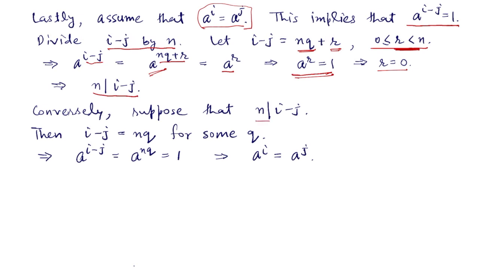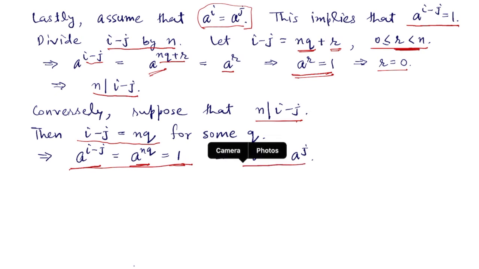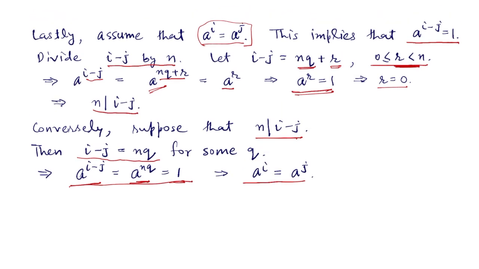Conversely, suppose that n divides i minus j, we have to show that a to the power i and a to the power j both are equal. So if n divides i minus j, then i minus j will be a multiple of n. So suppose i minus j is n times q. This implies a to the power i minus j is a to the power nq, but a to the power n is 1, so this is also 1. So a to the power i minus j is 1. This implies that a to the power i is equal to a to the power j. This finishes the proof of the theorem.